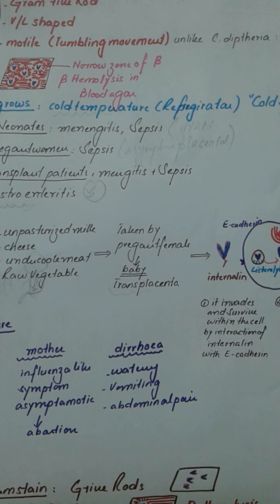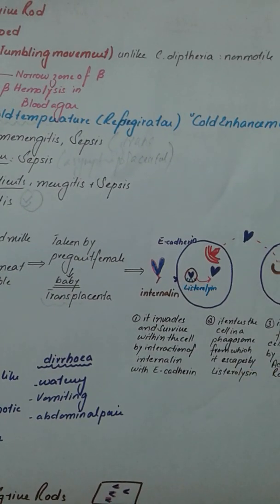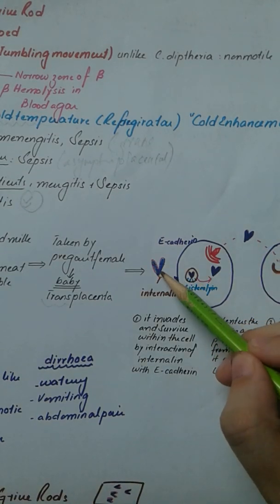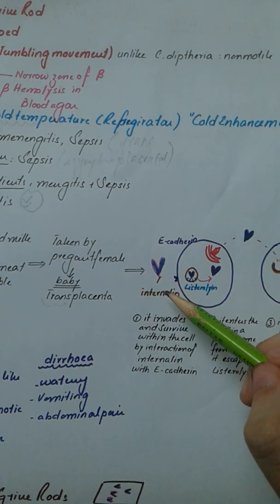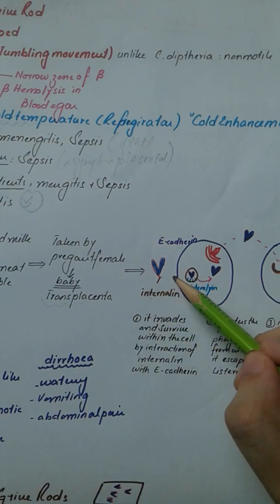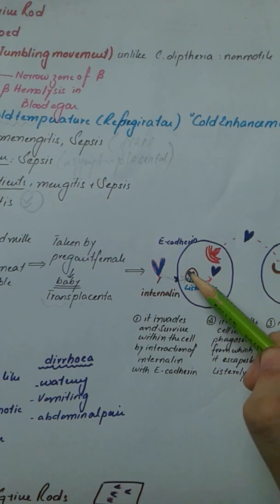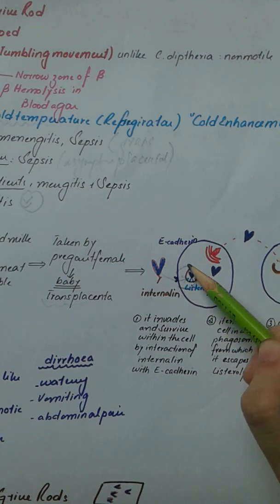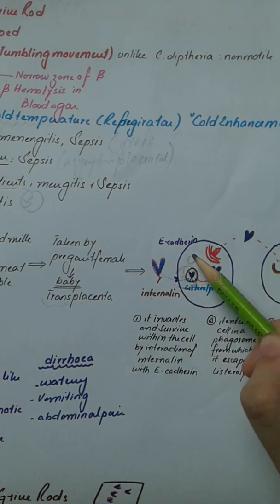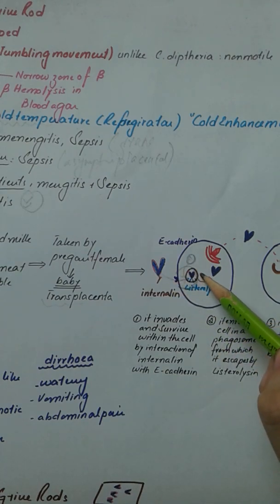So it affects various cells. Now, how this organism enters those cells and causes its disease is that it has a specific attachment protein known as internalin. Internalin attaches to the adherence molecule of the cell. It then goes inwards, resulting in the formation of a phagosome. Normally, the phagosome combines with the lysosome and degrades the material that has gotten in, taking the proteins needed by the cell.